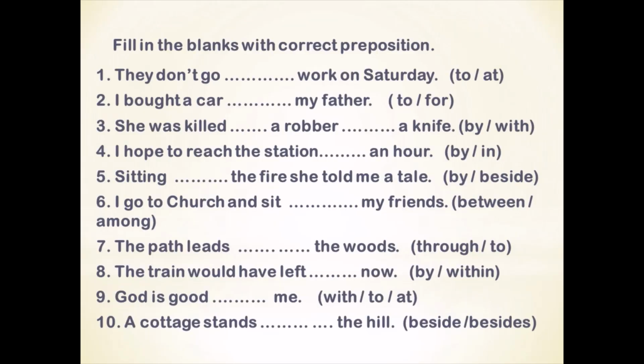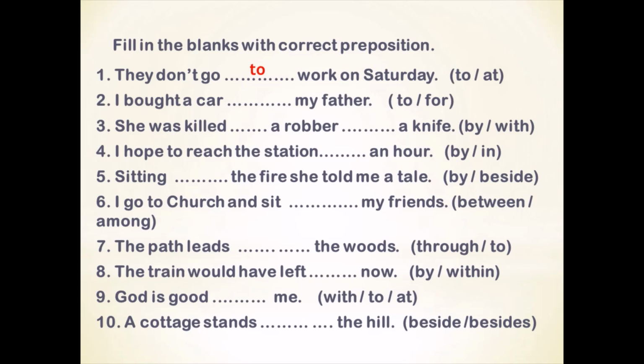It's practice time now. Let's check whether you have understood. They do not go blank work on Saturday. They do not go to work or at work. Let me remind you, to we use with the destination and to show the movement. Here we will use to because work is the destination and the verb go shows movement. At we would have used if the sentence would be they are at work.